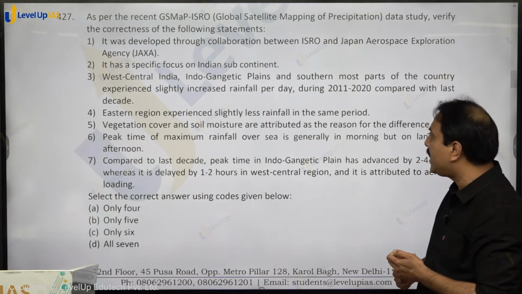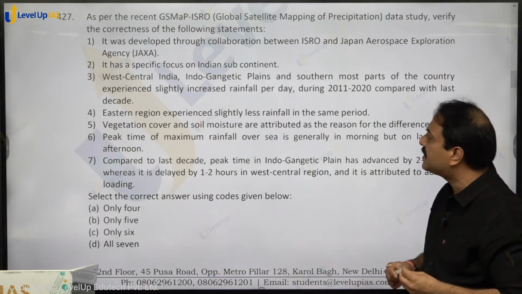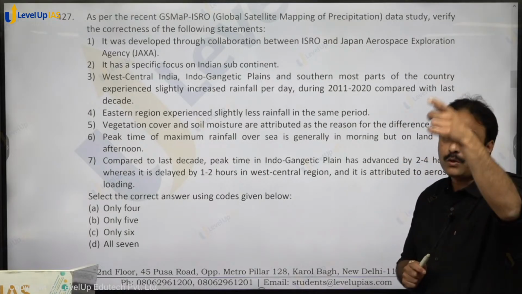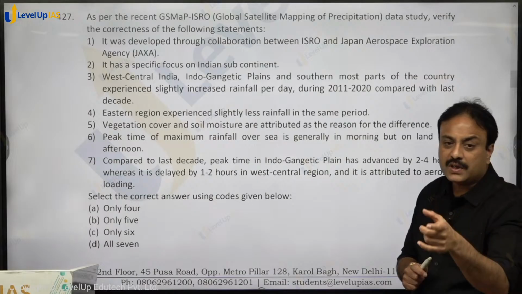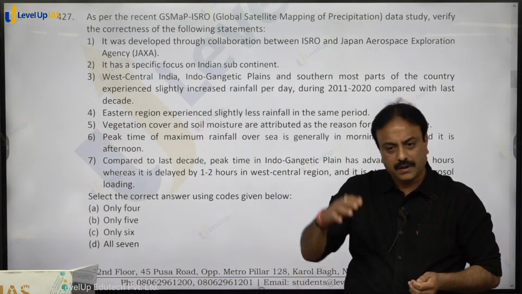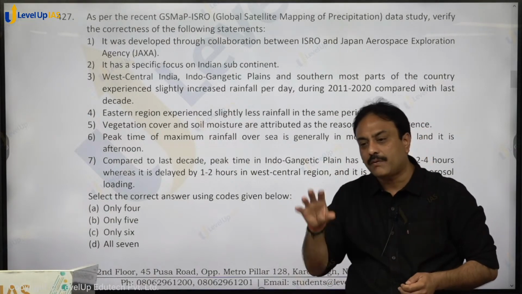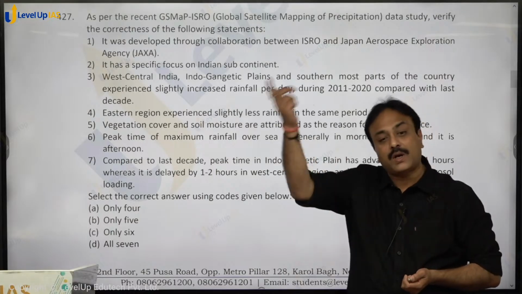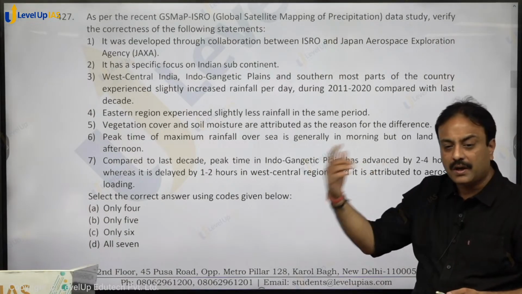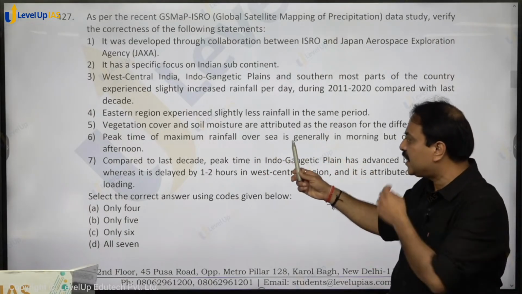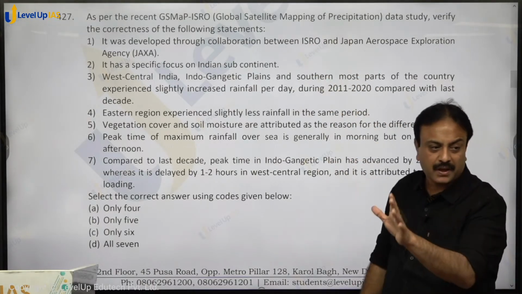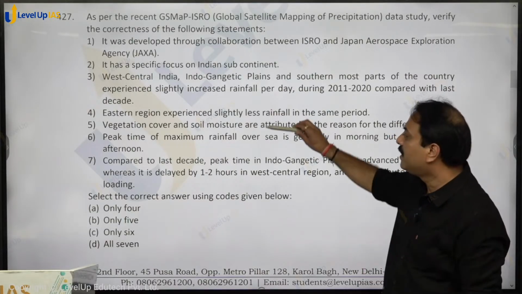West Central India, Indo-Gangetic Plains and the southernmost parts of the country experienced slightly increased rainfall per day during the last decade as compared with 2001-2010. यानी 2011-20 का जो decade था उसमें Western Central region of India, Indo-Gangetic Plains of India and southern part of India received slightly increased rainfall as compared to the last decade. And the eastern region experienced slightly less rainfall in the same period. ये इसकी finding है. GS map ISRO government का डाटा है, तो इसको आपको ऐसे ही पढ़ना.